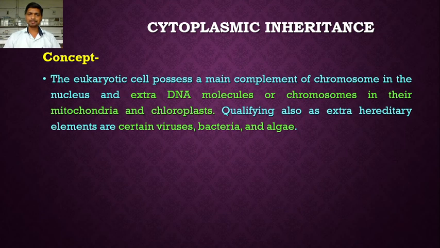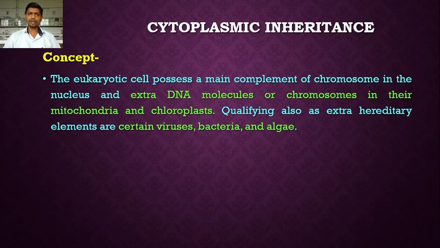Some are present in the nucleus, these are the nuclear chromosomes, and some are extranuclear DNA molecules present in the cytoplasmic organelles, mitochondria and chloroplast. In addition, extra hereditary elements are certain viruses, bacteria and algae that are also found in the cell. This inheritance of the extrachromosomal DNA we call cytoplasmic inheritance.